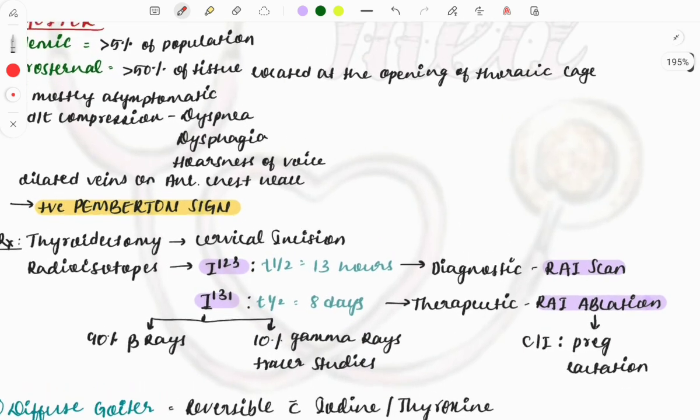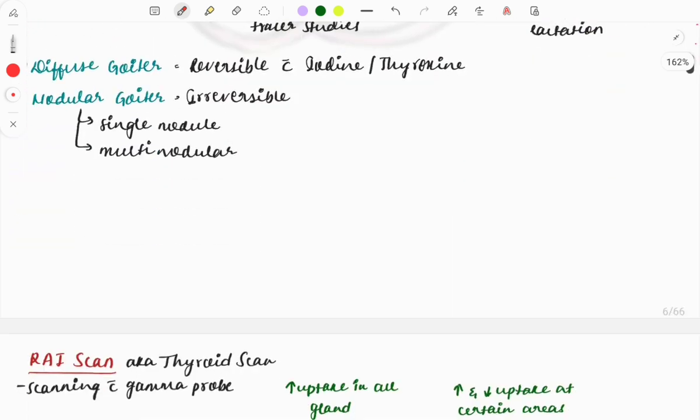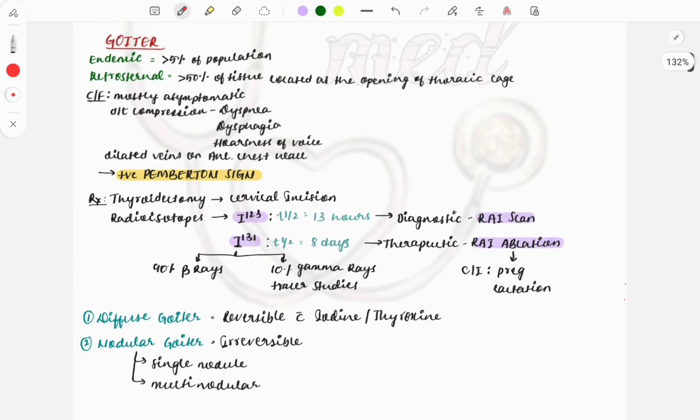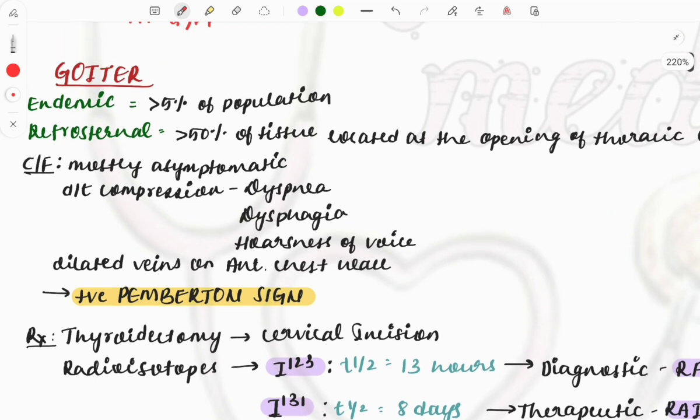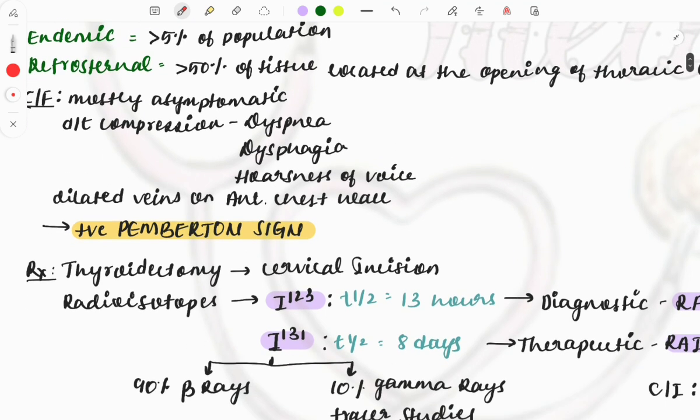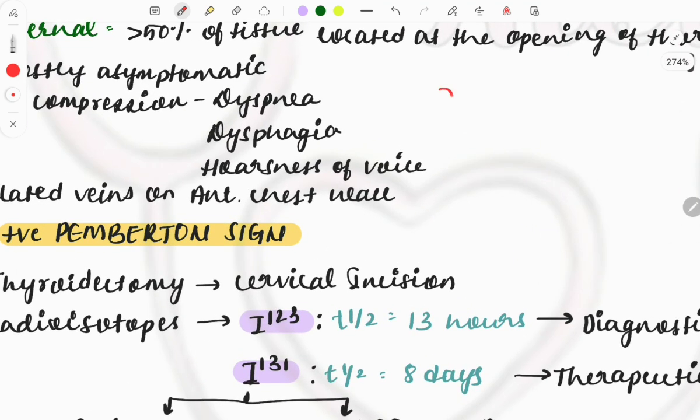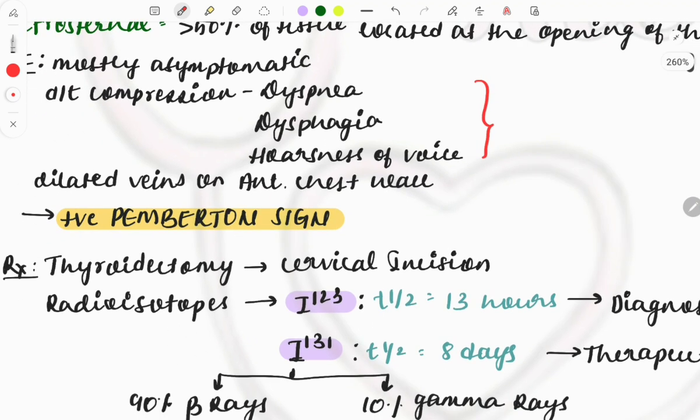Then about the goiter, a lot of things are there in the goiter. Let's not discuss all of them. We'll just discuss which are important and which you must know. There are two types, endemic and retrosternal. These are the clinical features which you must look at in the question.